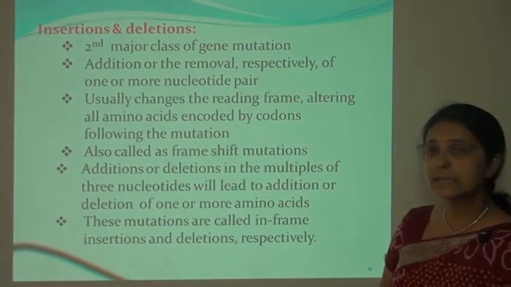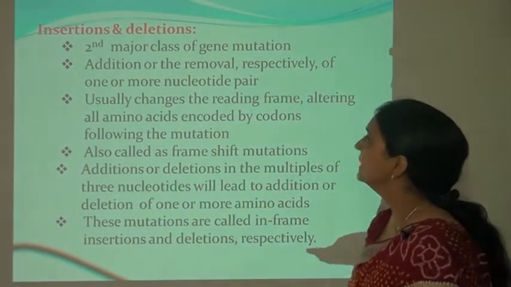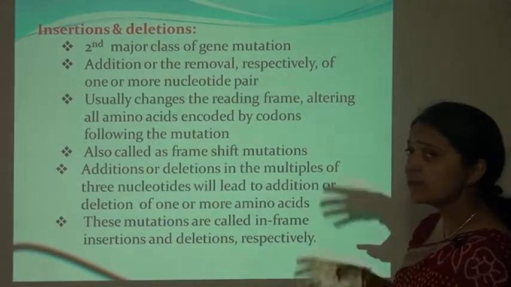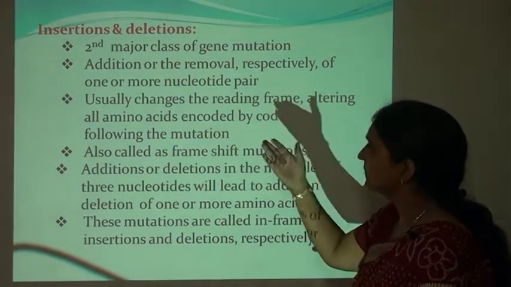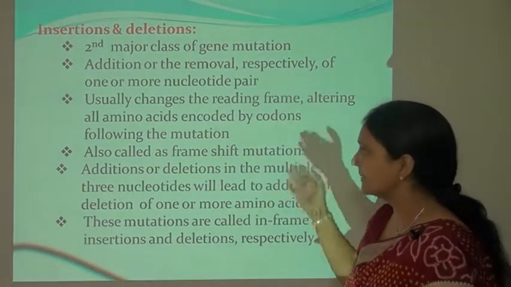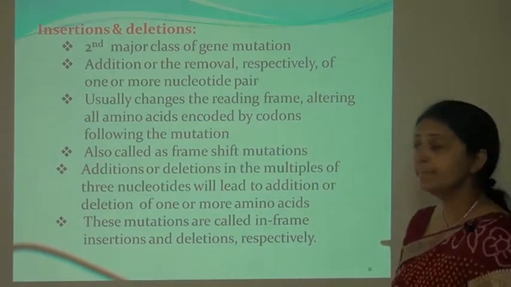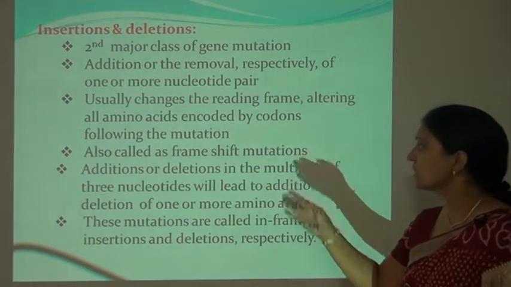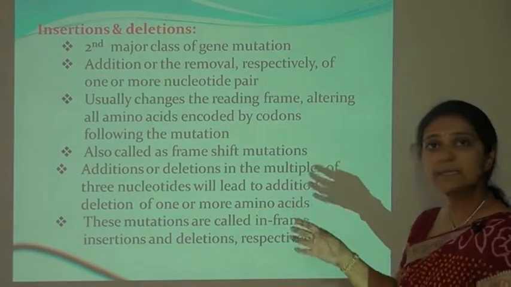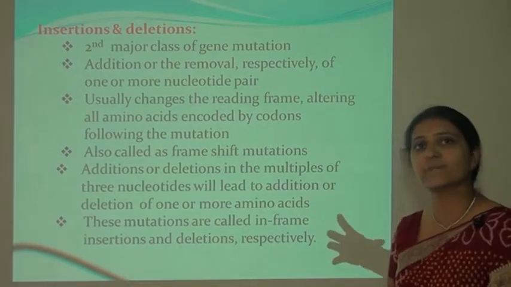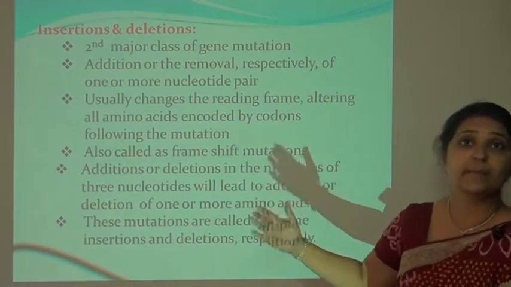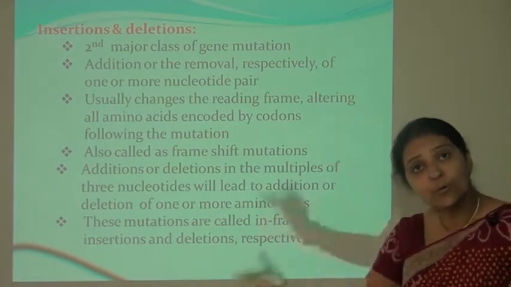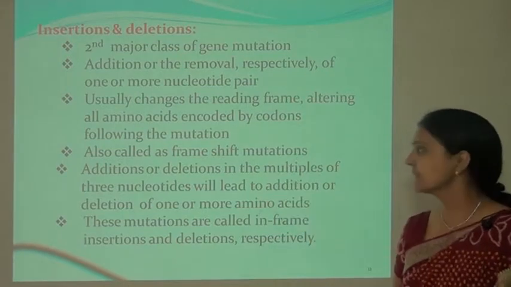Now some other types of mutation are the insertion and deletion mutations, which are a major class of gene mutation. Addition or removal of one or more nucleotides from the pair usually changes the reading frame, altering all amino acids encoded by codons following the mutation. It is also called a frame shift mutation. This addition and deletion mutation is known as a frame shift mutation because it shifts the whole frame. If there is any such mutation, then it will change the whole protein. That's why it is known as the frame shift mutation.